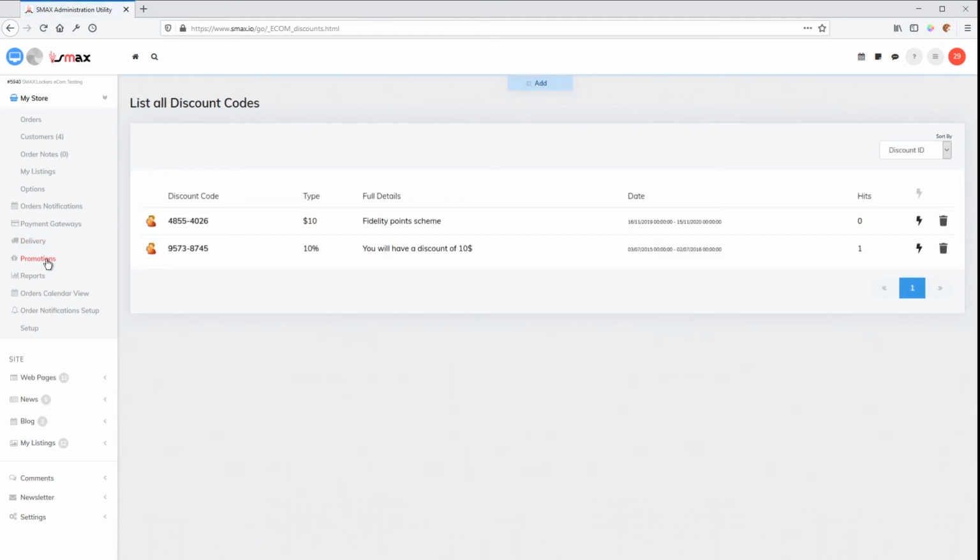So let's have a look again at promotions. Here we can see the amount of times the discount code has been used. We can see the discount code active or not active. We can delete the discount code. Let's add a new one.